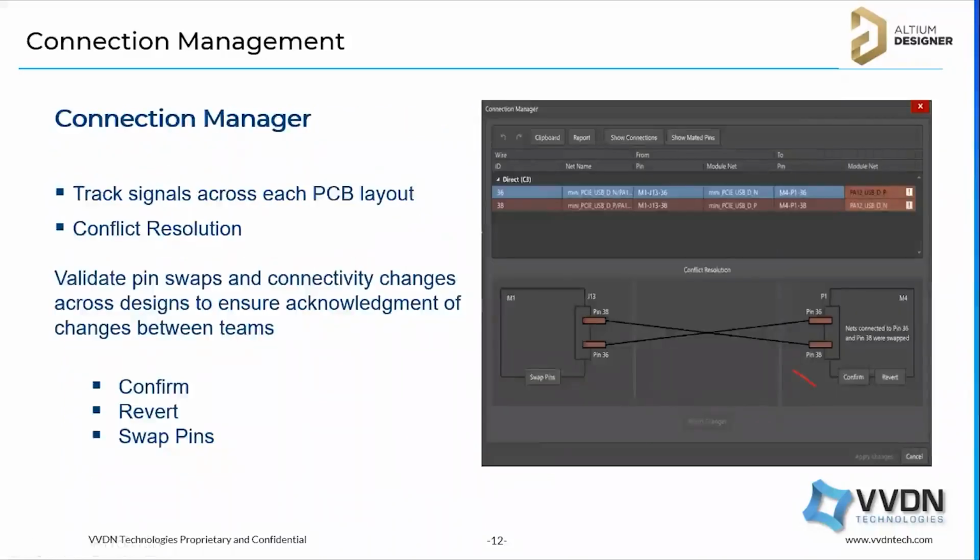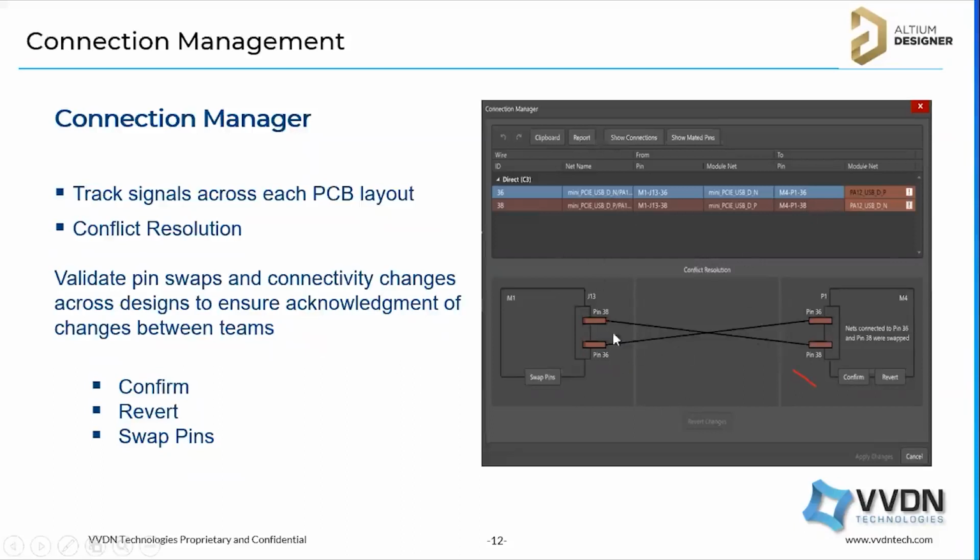And as I said, the connection manager automatically verifies all the pin names and net names. On the right side you can see if there is any conflict or any crisscross, and it will highlight that. We can also generate a report. I will show this in the demo.